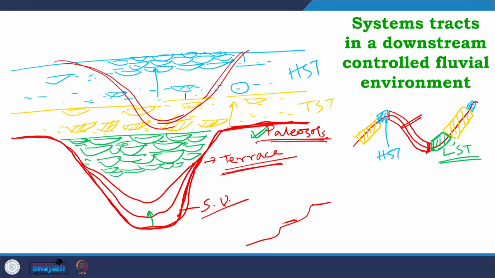When we look into the stratal stacking pattern in upstream control settings, they can develop beyond the influence of relative sea level changes, commonly in response to the introduction of several allogenic factors. Factors like tectonics and climate can modify the balance between the sediment supply and the dominant energy flux in different parts of the river system. When this balance changes, what we commonly get is a change in the accommodation.